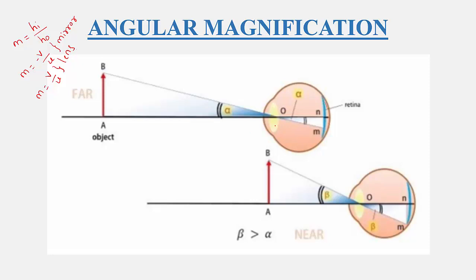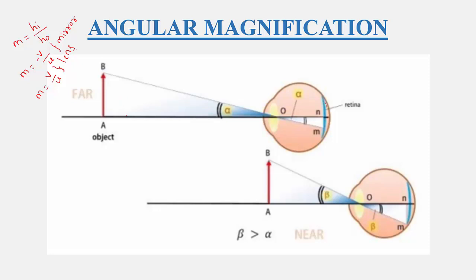In front of this retina, there is an iris having a hole which is called the pupil. Through this pupil light can enter, so that refraction of light takes place through the convex lens, that is the eye lens. After refraction, the rays converge on the screen, that is the retina. So the image formed on the retina is real and inverted. But this image is taken by the optical fibers to the brain, so the brain interprets the inverted image as an erect image. So this is about the human eye.